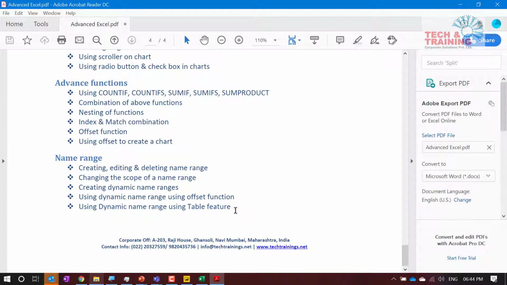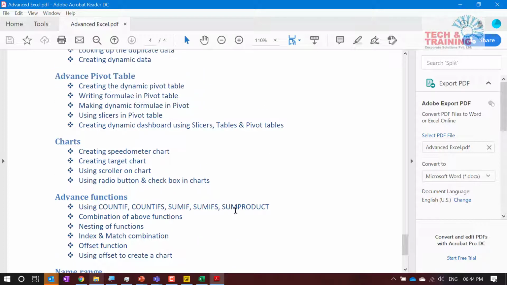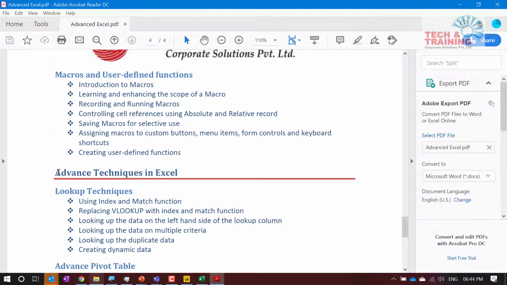and we are going to talk about dynamic data range. Your report should be as simple as copy and paste. This is what we are going to talk about in the very advanced features of advanced Excel technique. It's going to be a kind of mini dashboard that we will be creating.